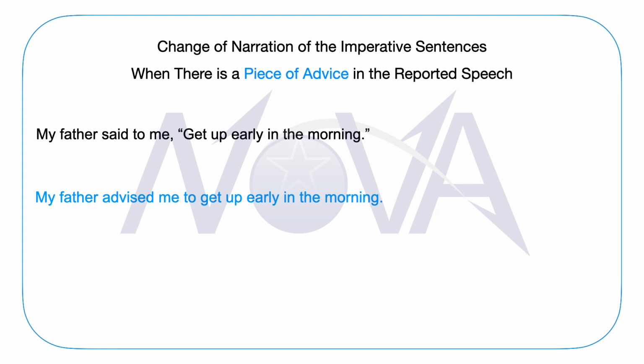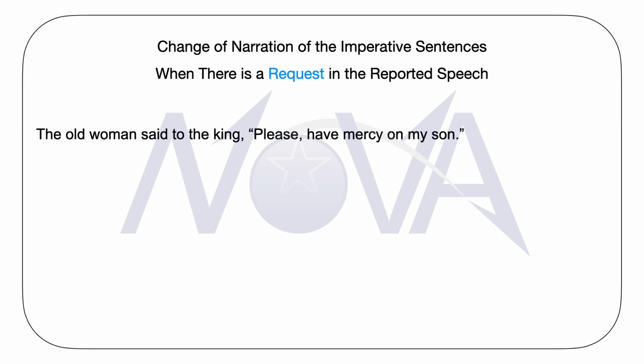And now I will tell you how to change the sentence from its direct narration to its corresponding indirect narration when the reported speech of the direct narration contains a request, like this example before our eyes. I read the sentence for you. The old woman said to the king, "Please, have mercy on my son."